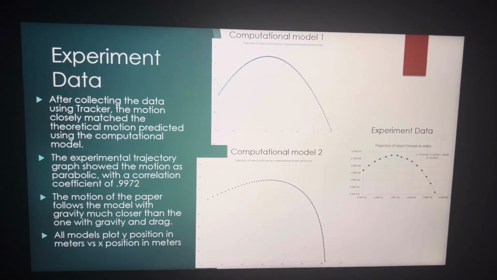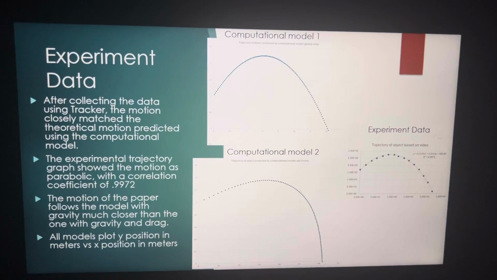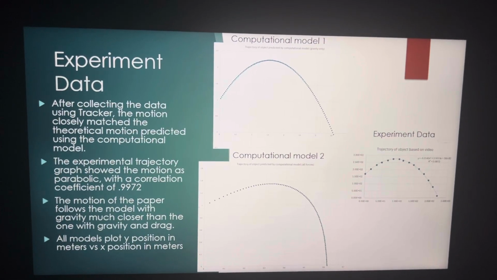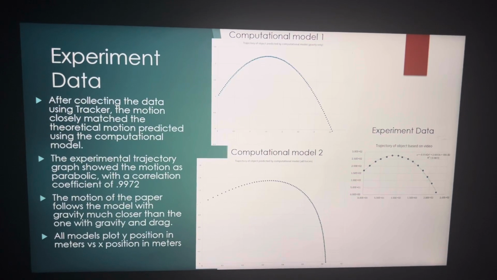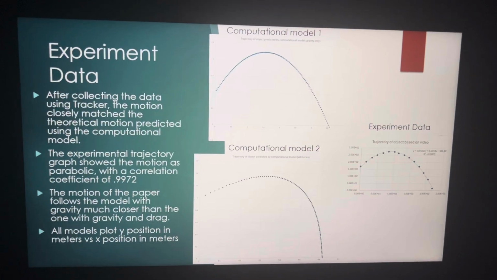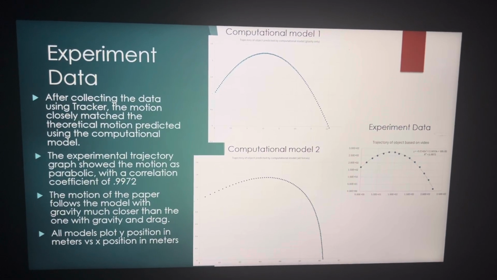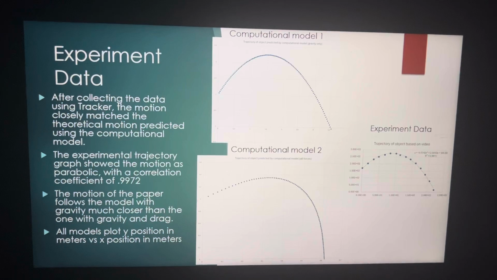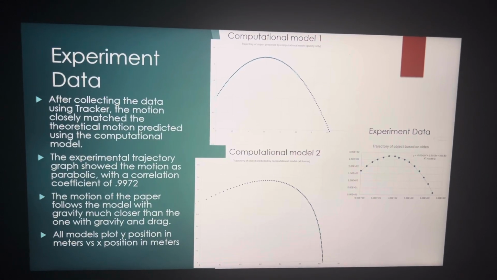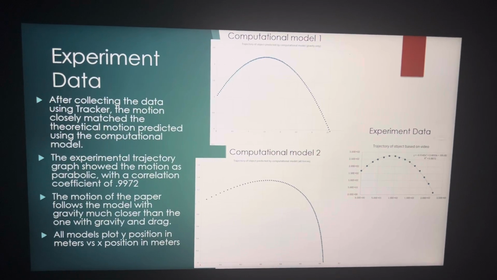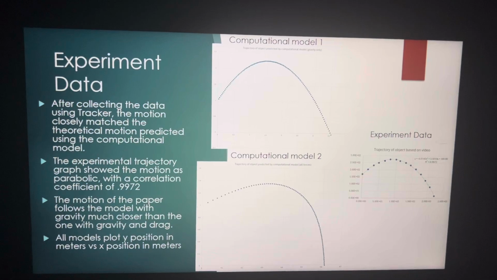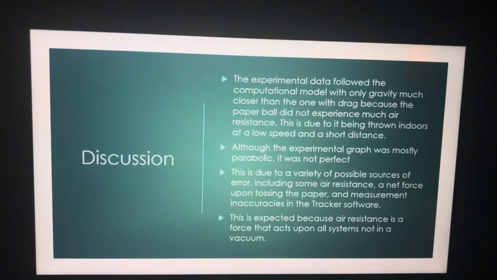After collecting the data using Tracker, the motion closely matched the theoretical motion predicted using the computational model. The experimental trajectory graph showed the motion as parabolic, with a correlation coefficient of 0.9972, which is very high. The motion of the paper follows the model with gravity much closer than the one with gravity and drag. All models plot y position in meters versus x position in meters. So the computational model on top shows the effects of only gravity, the one on the bottom shows the effect of gravity and drag, and the one on the right shows the experimental data.